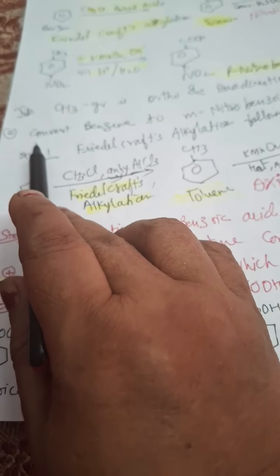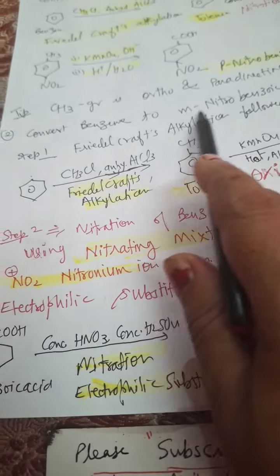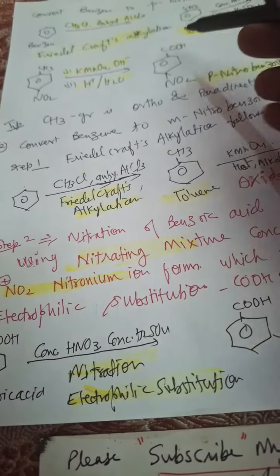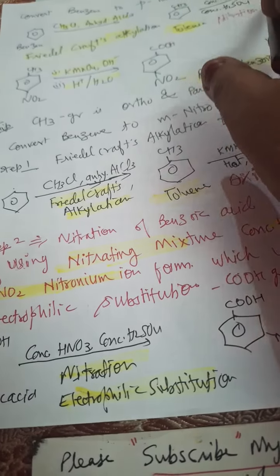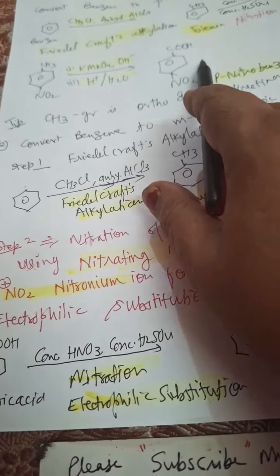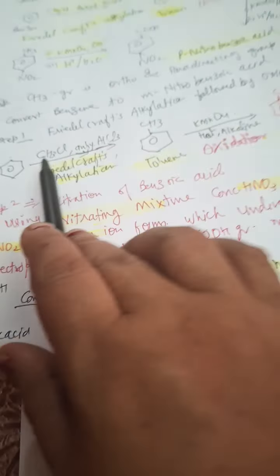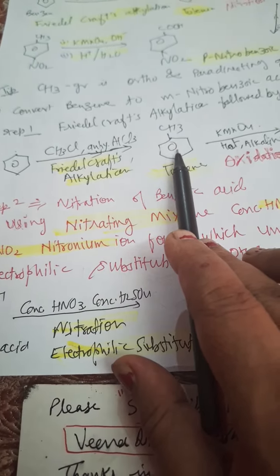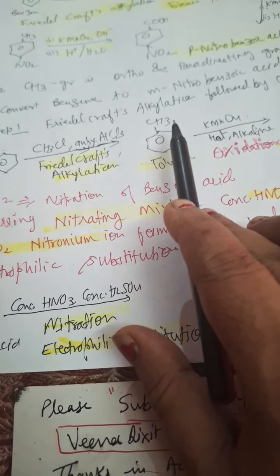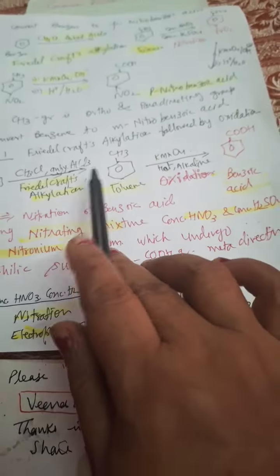Clear? Now convert benzene to meta-nitrobenzoic acid. There is a trick. Why? Because here we have seen that if we use CH3 and then nitration and then followed by oxidation, we are getting the nitro group at the para position, but they are asking for the meta position. So what do we have to do? We have to convert toluene in such a manner that the group which will be coming over here will be meta directing.